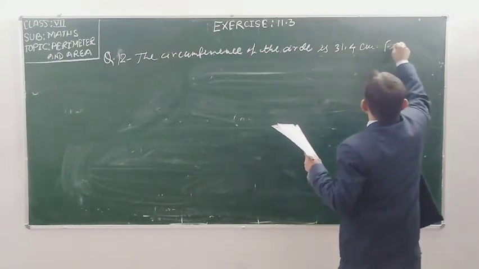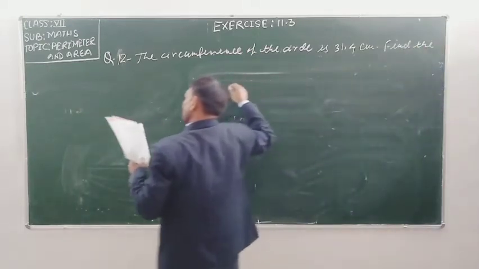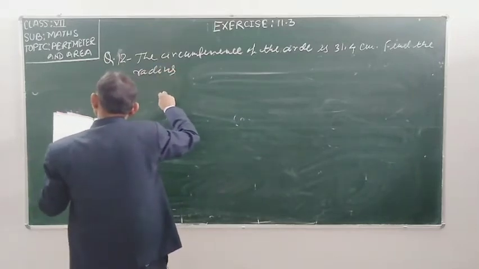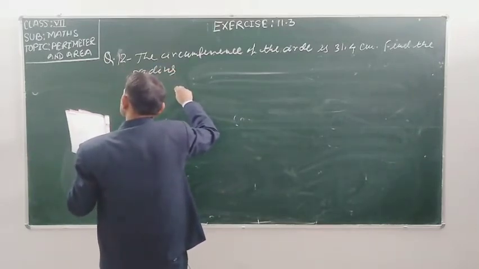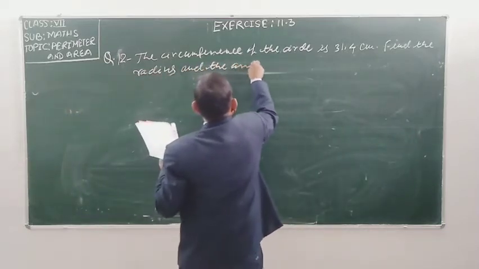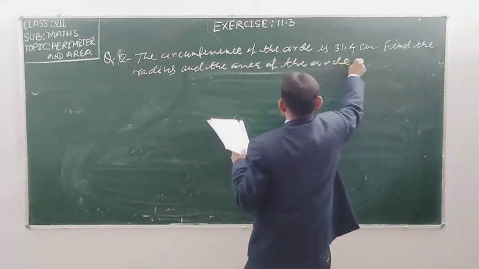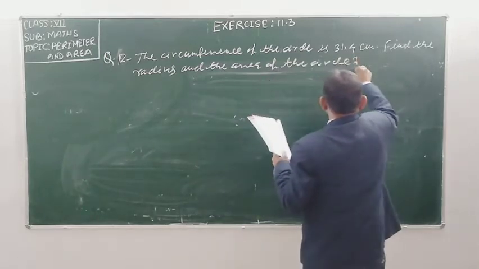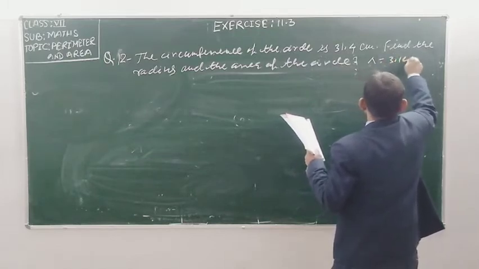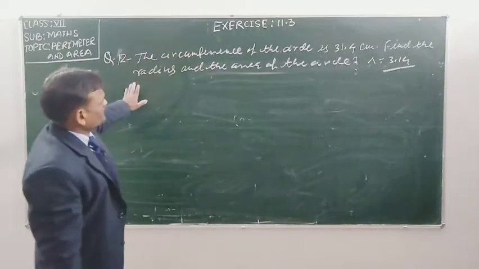Find the radius and the area of the circle. The value of pi is 3.14. So student, this is the question, very easy question.